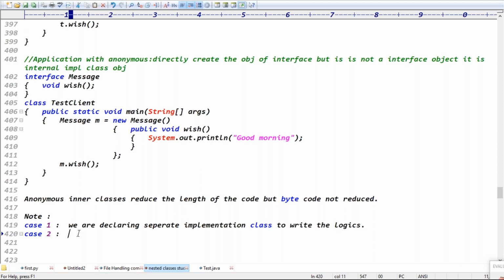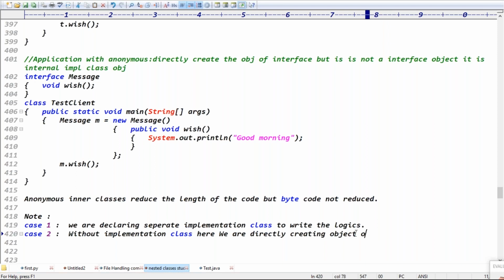We directly create the object of the interface, without an implementation class. Here we are directly creating the object.